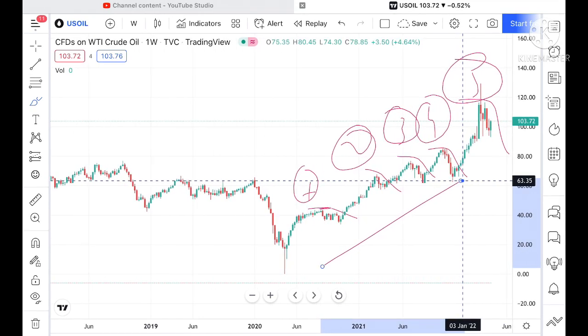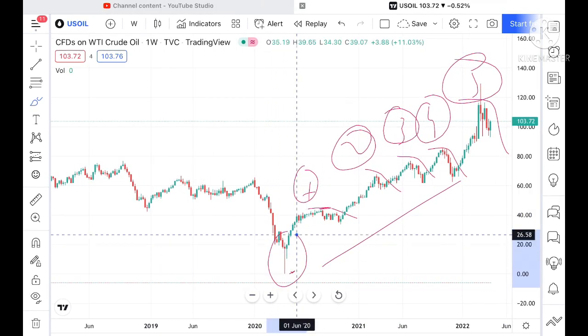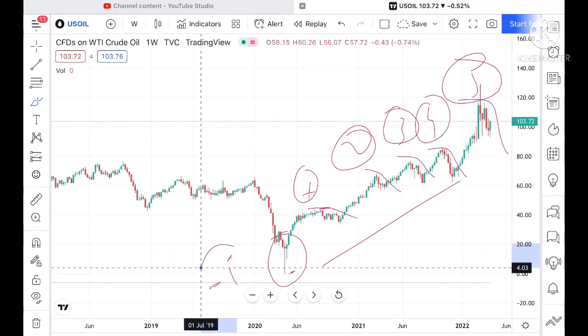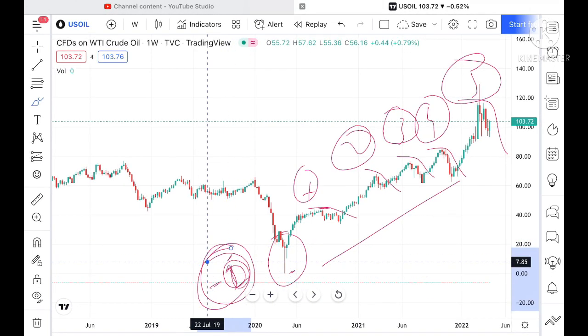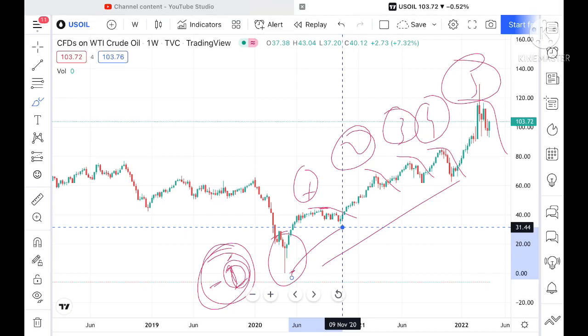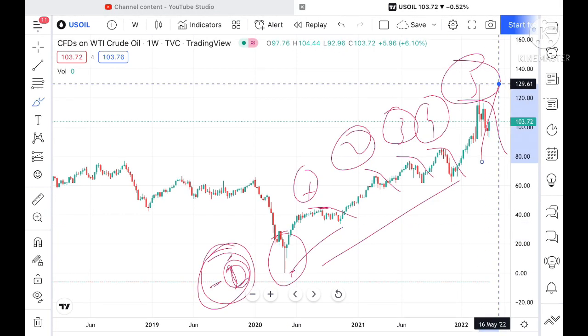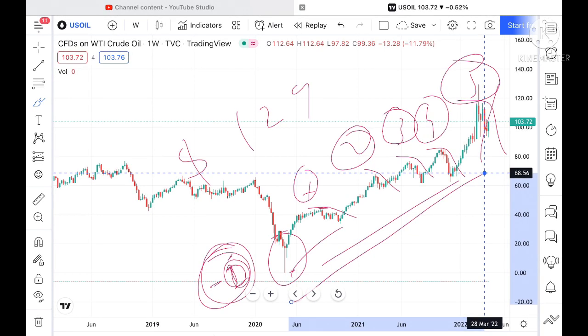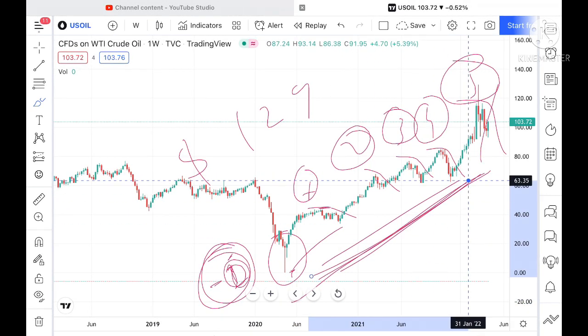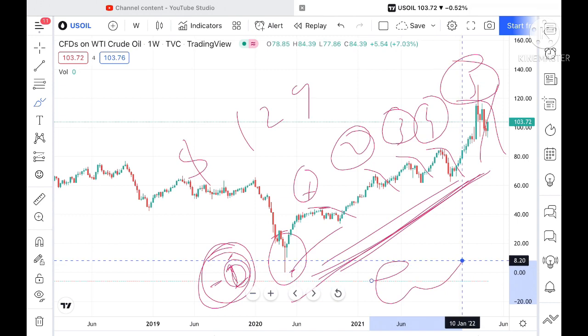See, now look at the chart from 2020. If you look at the chart, it has come in the negative form. After recovering from this particular range, it has made a high of around $129. You can see the range, the volatility, and how much the crude prices have gone up.